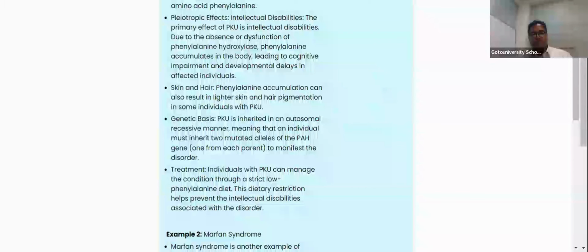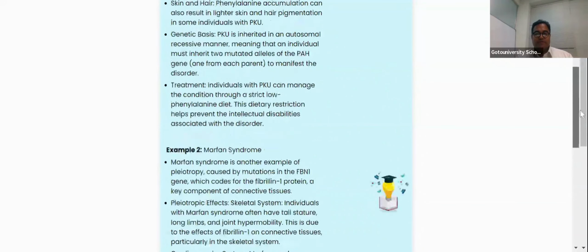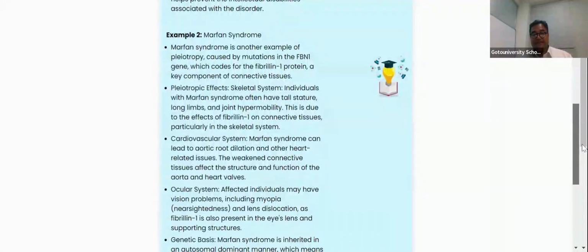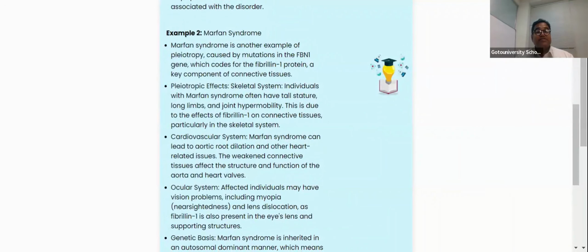So now, if you're talking about Marfan syndrome, which is the other example, this Marfan syndrome is not there in the CBSE textbook, then why did you bring this information? Why? Because it is a similar type of syndrome like sickle cell anemia, like phenylketonuria.